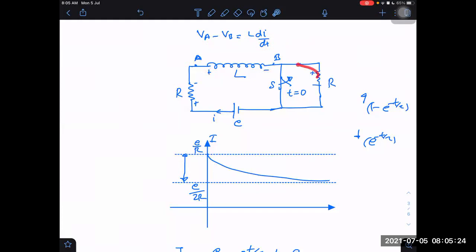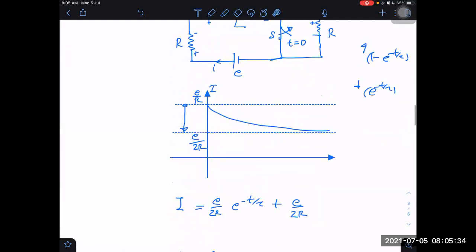On the other hand, if current is going in the opposite direction, then I will put the plus sign here and the negative sign on that side. Then I will write VB minus VA is equal to L into di by dt. It depends on the direction of current.